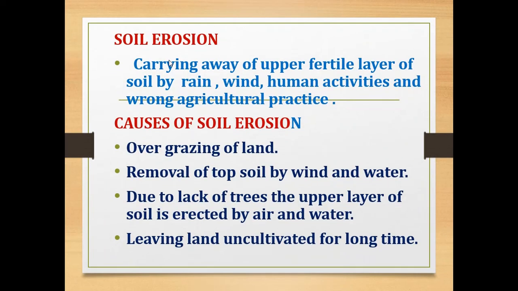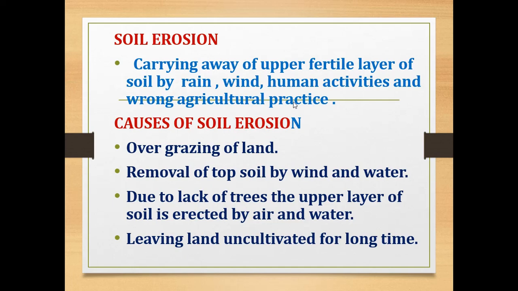Now, soil erosion. What is meant by soil erosion? Soil contains the nutrients which are essential for the growth of plants. Soil erosion is the process of carrying away of the upper fertile layer of soil by rain, wind, human activities and wrong agricultural practice. This upper fertile layer of the soil, which is called the earth crust or top fertile layer, will be carried away due to the action of rain, water or wind, or due to human activities, or wrong agricultural practices. The process is called soil erosion.